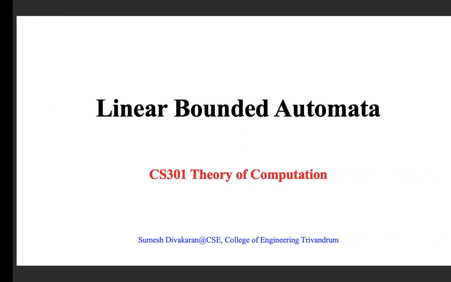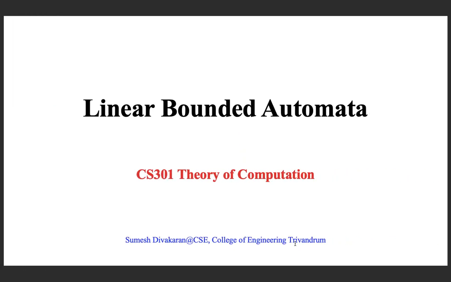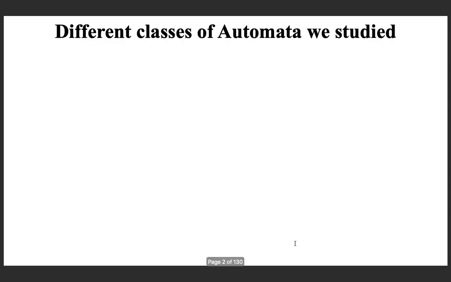Last class, we have seen context sensitive grammars for generating the class of languages, namely context sensitive languages. And today, we are going to discuss the class of automata generating the class of context sensitive languages. The class of automata that we are going to discuss today is linear bounded automata.